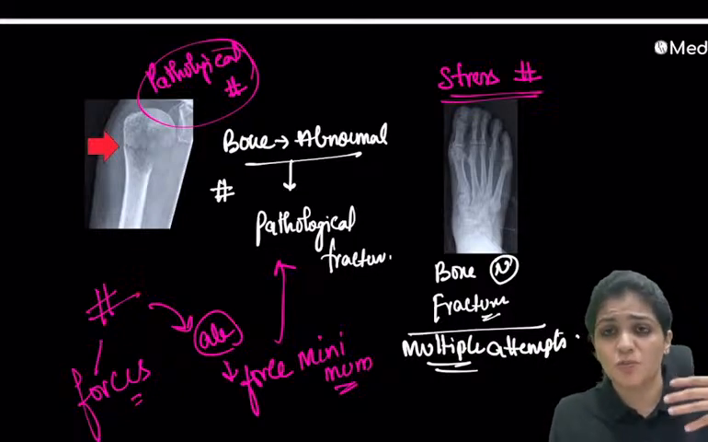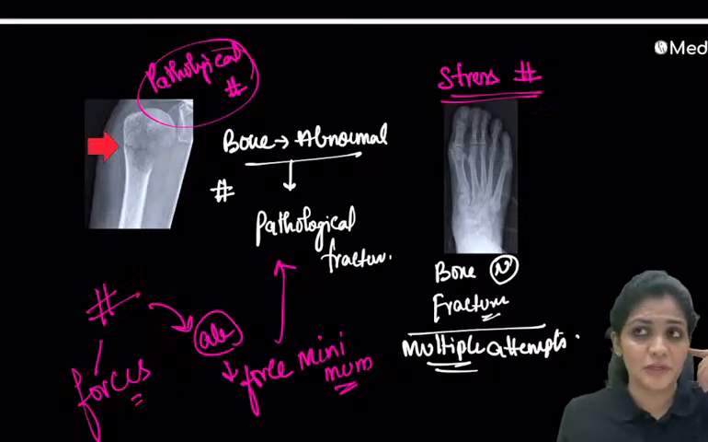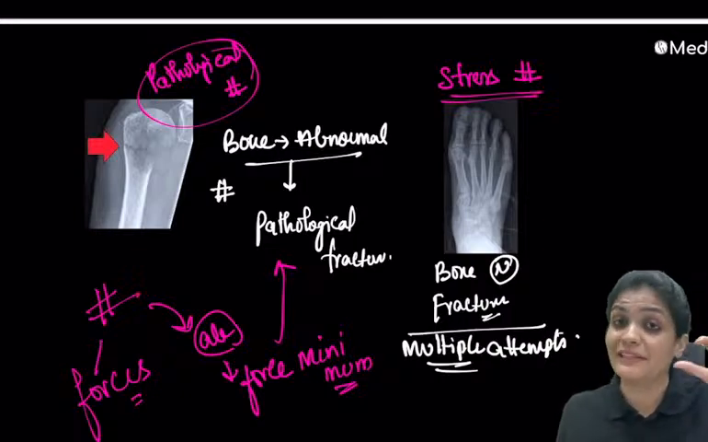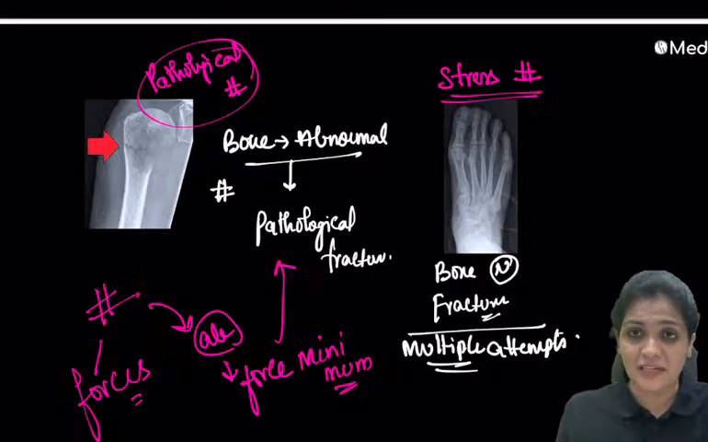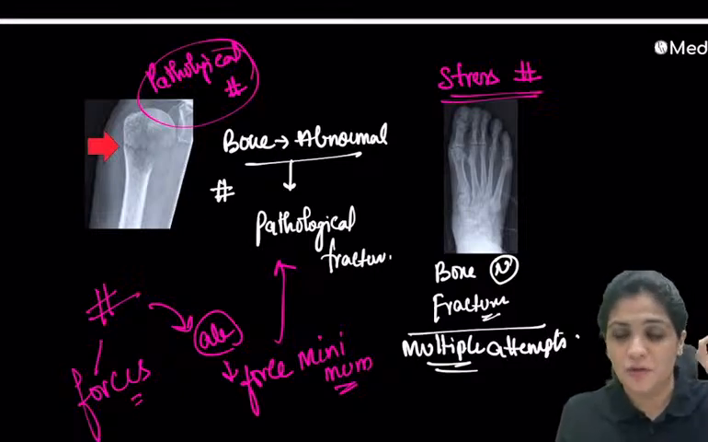If they tell you it is a small force, like the patient was walking and slipped and hit the proximal humerus, this could not be the reason, because this is a strong bone. The proximal humerus is a strong bone, and that too in a 30-year-old. If he is presenting with a proximal humerus fracture, then you have to suspect a pathological issue because the bone is abnormal. Even with small forces, it is resulting in fracture.